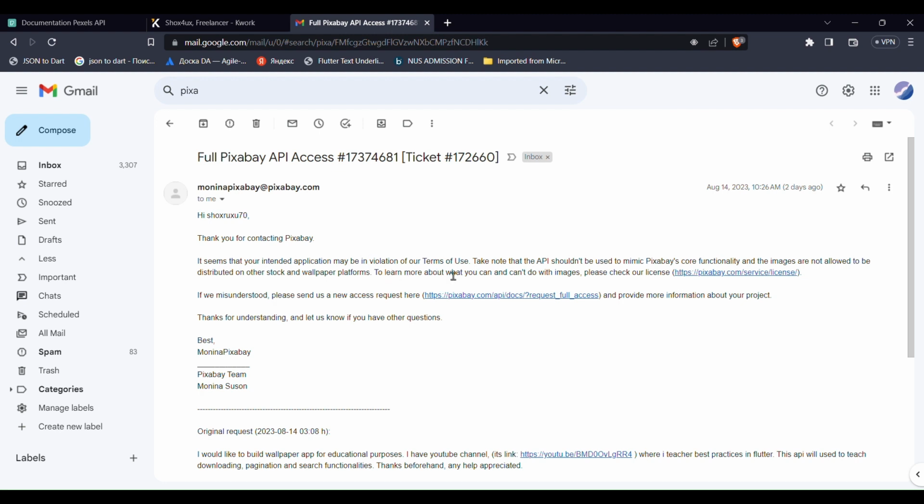Thank you for contacting Pexels. It seems that your intended application may be in violation of our terms of use. There is no right to distribute Pexels images, not only images, but all materials that relate to that.